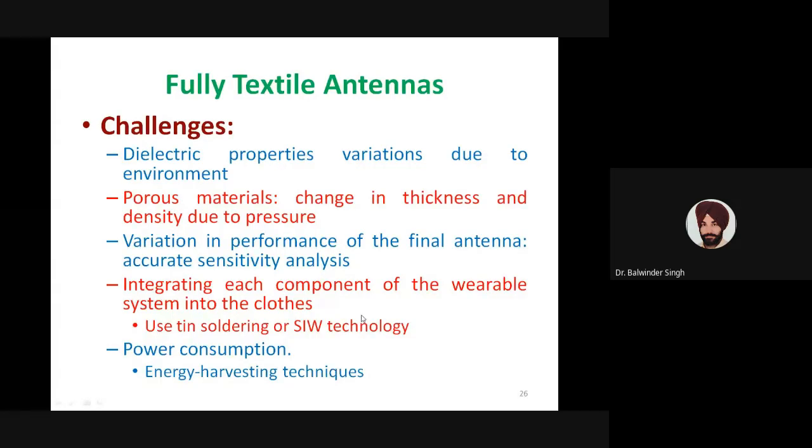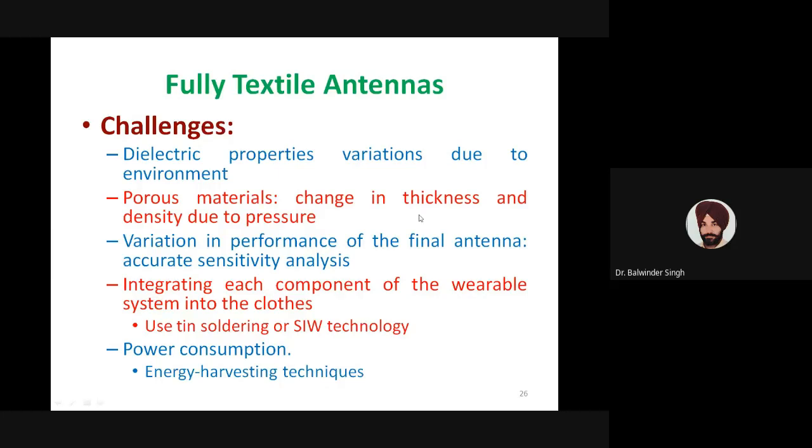So the idea is that there will be variations in the performance of the antenna due to these environmental effects. How does our antenna behave, how do the various antenna parameters vary? To determine that, we should have an accurate sensitivity analysis during the design of the antenna before integrating that antenna with the wearable device.